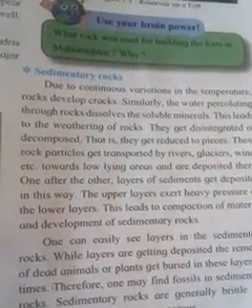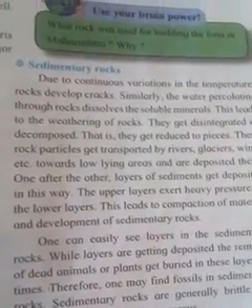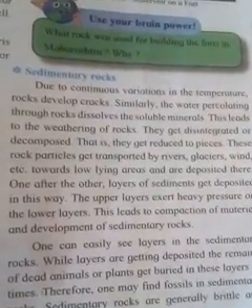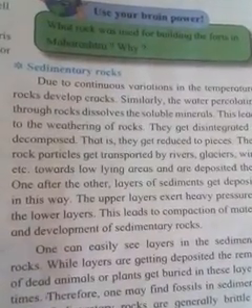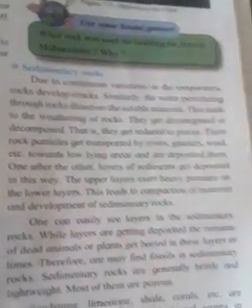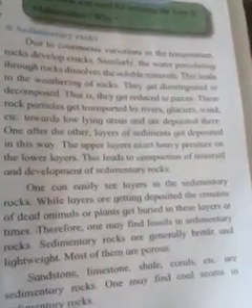One after another, layers of sediment get deposited in this way. One layer is created, then another layer is created, and so many layers are created. When these layers are created, the upper layer exerts heavy pressure on the lower layers. This leads to compaction of material and development of sedimentary rocks.